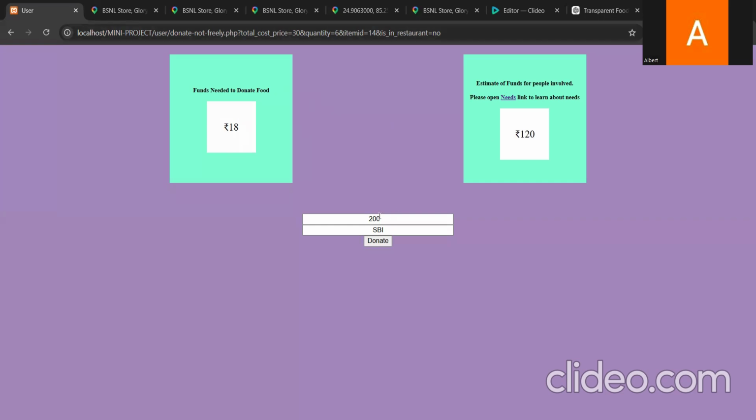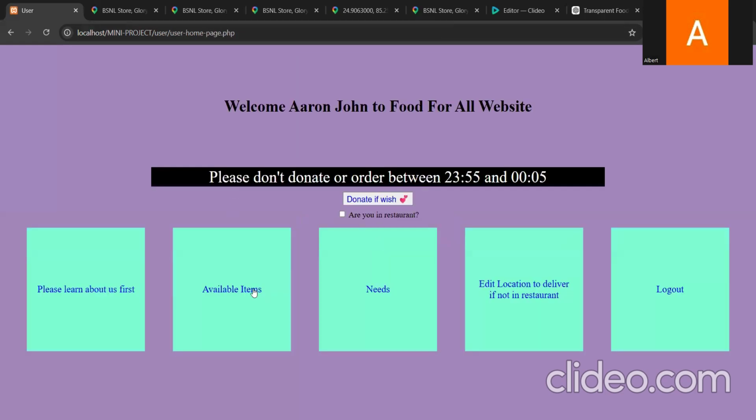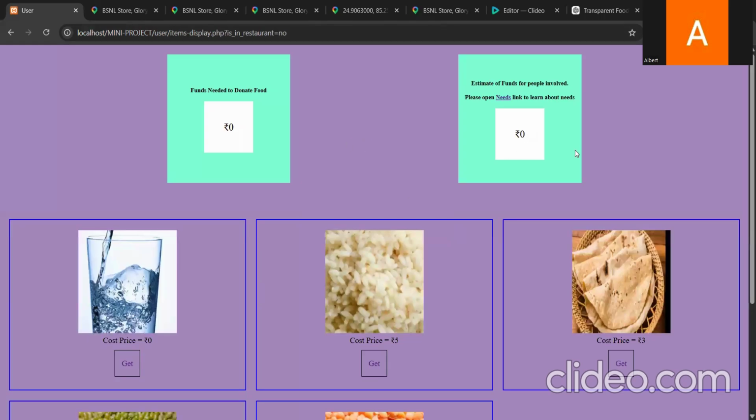So 32 rupees would be refunded and 168 is the actual amount that is getting donated. If I said any number that is not 168 before, understand it was wrong. It's 168 that is getting accepted. 32 is getting refunded. If I show you right now, you'll see 00. But I can show you my database to prove the actual amount that is getting accepted.